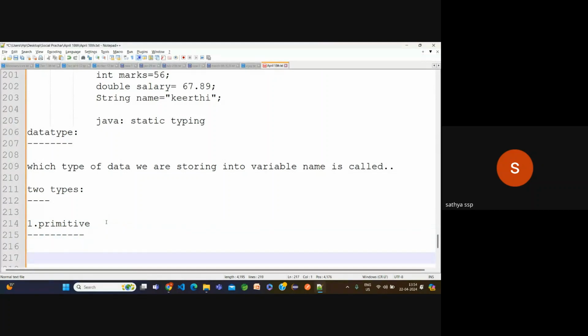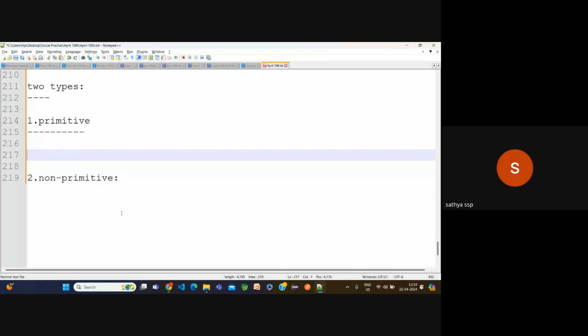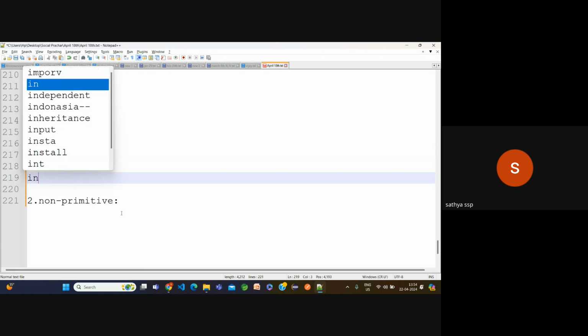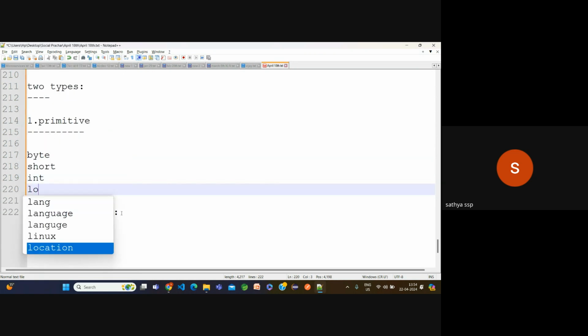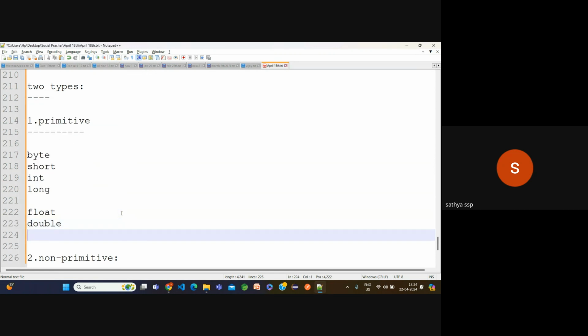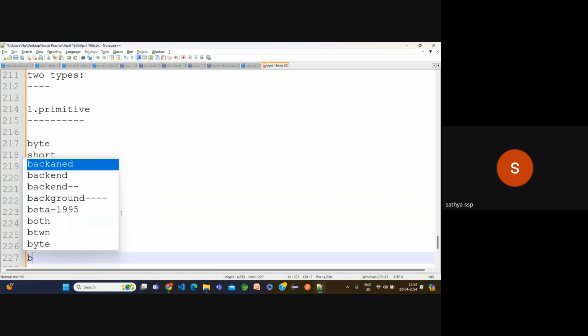In the interview room, how are we going to say it? Don't say float and double together without a gap; we need to give some gap. Byte, short, int, long, float, double, char, boolean. Byte, short. Now int, long, again float. Again double, and char and boolean.